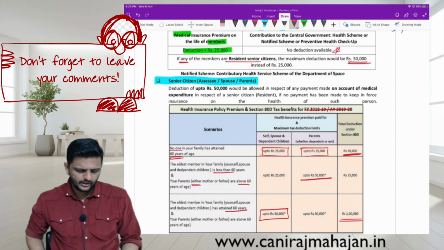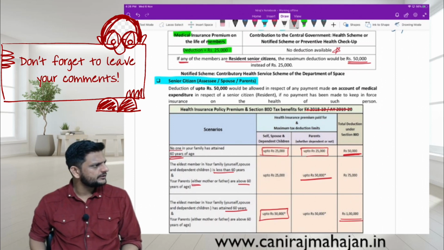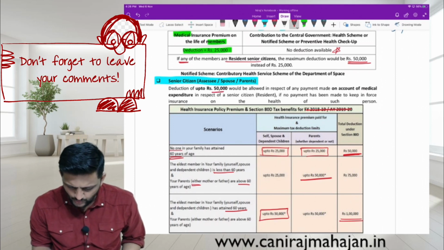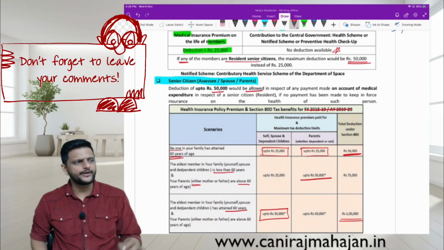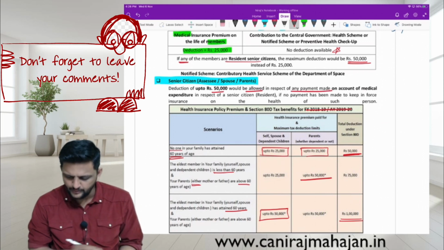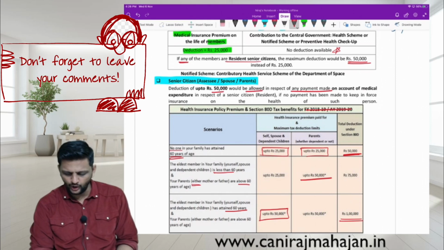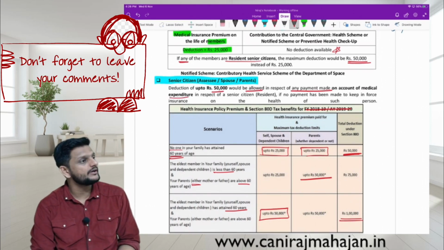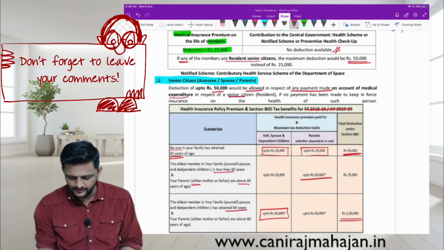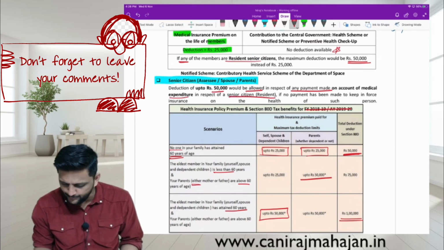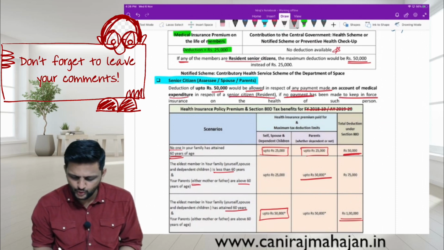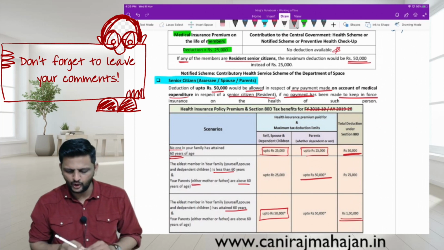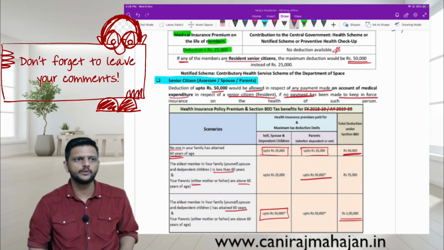Deduction of up to rupees 50,000 will be allowed in respect of any payment made on account of medical expenditure in respect of a senior citizen resident, if no payment has been made to keep in force insurance on the health of such person.